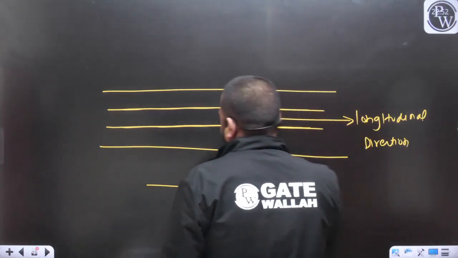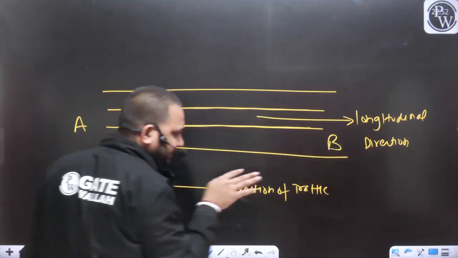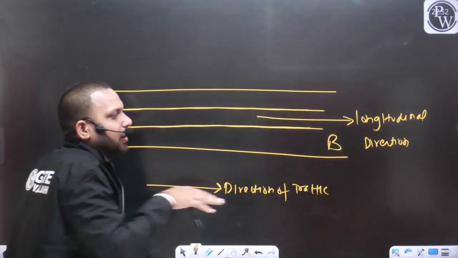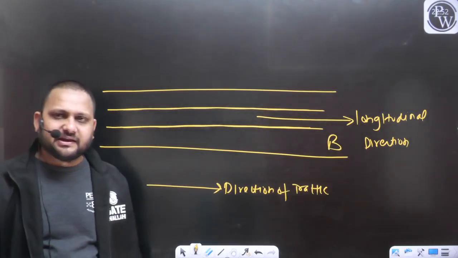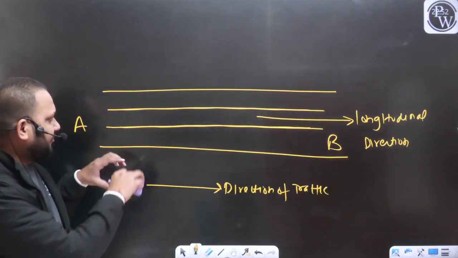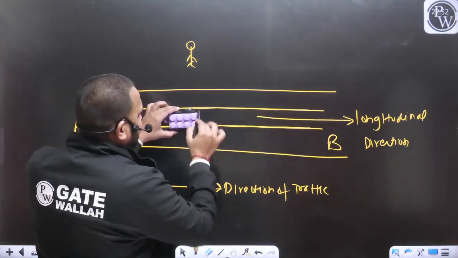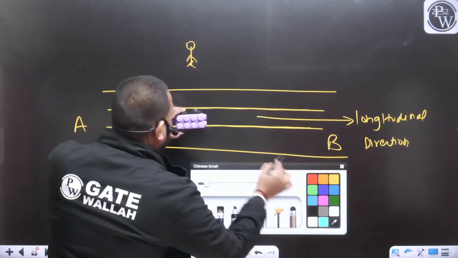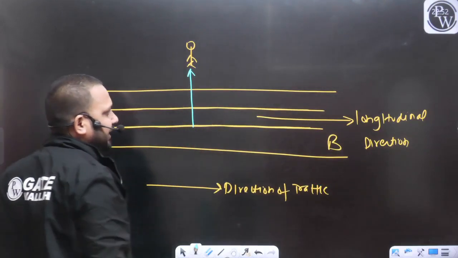Can we say if the vehicle is moving in this direction from A to B, this vehicle is moving along the length of the road? Ria, can I say like this? Or let's say when the vehicle was moving like this, you were standing here and the driver sighted you. So can I say this is going to be the lateral direction?